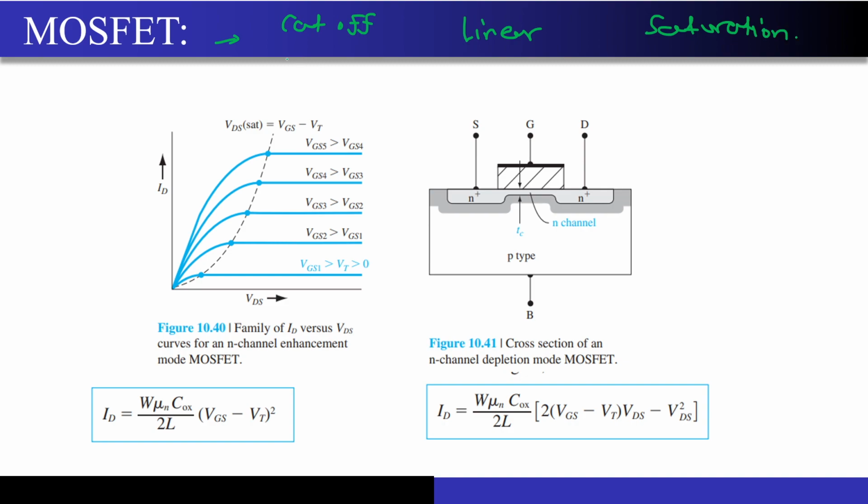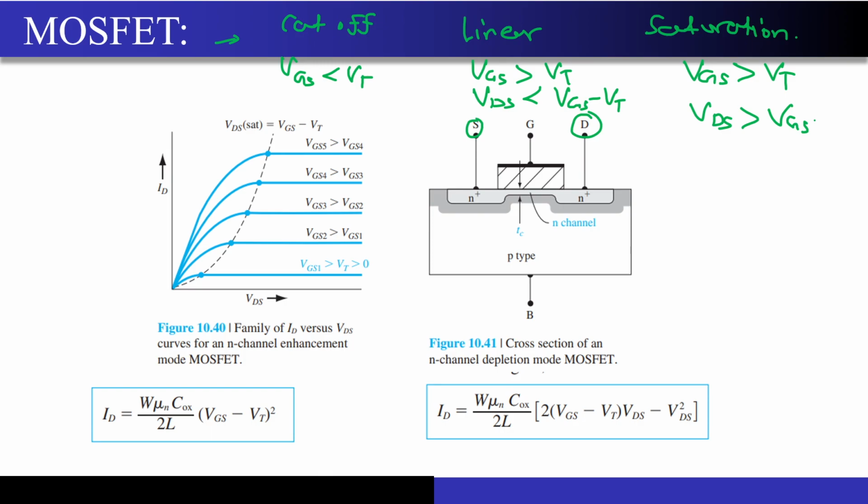Correct. So the cutoff means you don't apply anything, so that means your VGS is always less than VT. Correct. So linear case means your VGS is greater than the threshold voltage, but the drain to source voltage, right, where the current is flowing, so the voltage that you are applying, it is less than VGS minus VT. We will come to these conditions, okay? Don't worry, we will also understand how this stuff is happening. For the saturation case, what did we say? VGS should be greater than VT, but even my VDS should be higher than VGS minus VT. And in many books, you will see that this term will be denoted as VD sat. Correct? This represents the saturation overdrive, that is VGS minus VT.